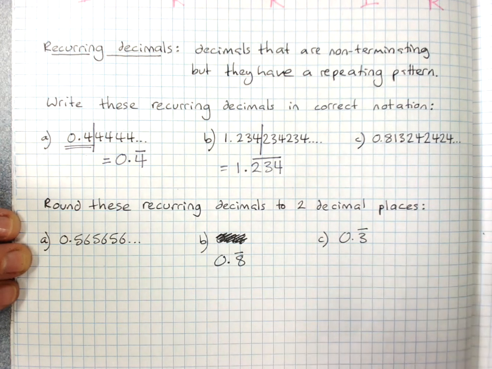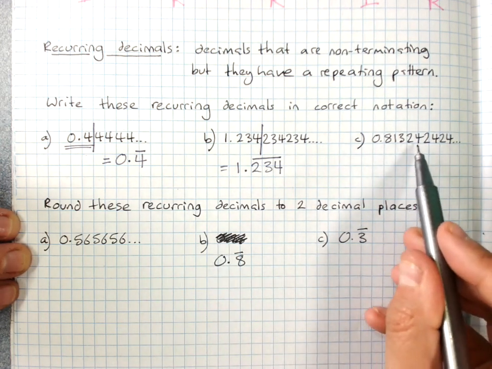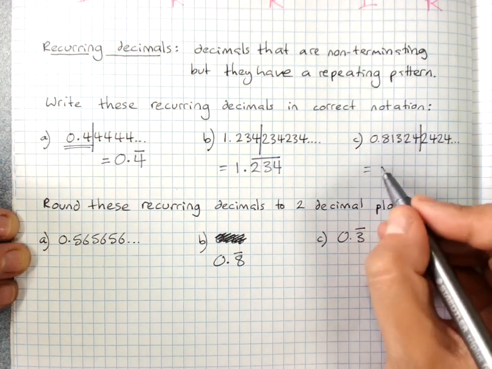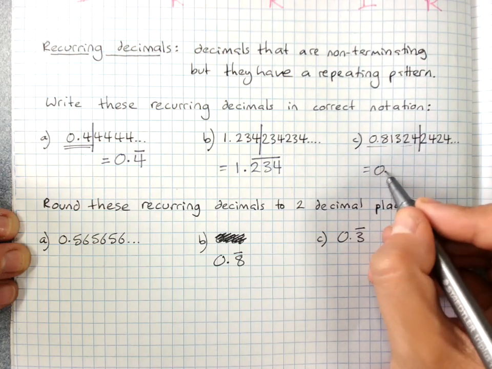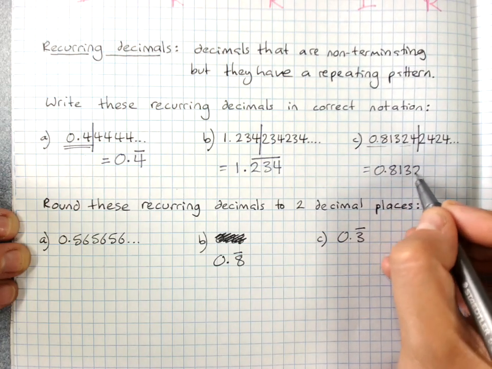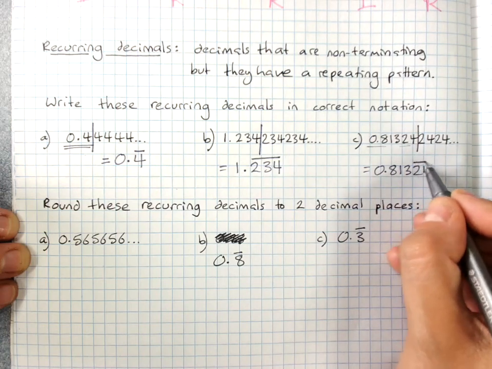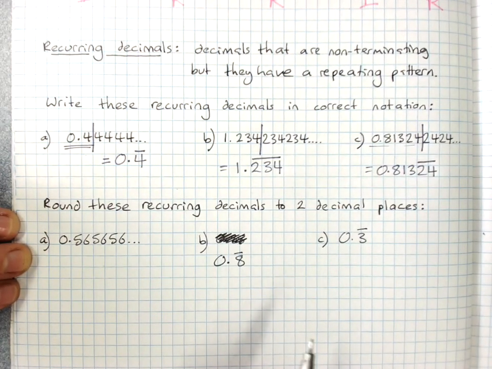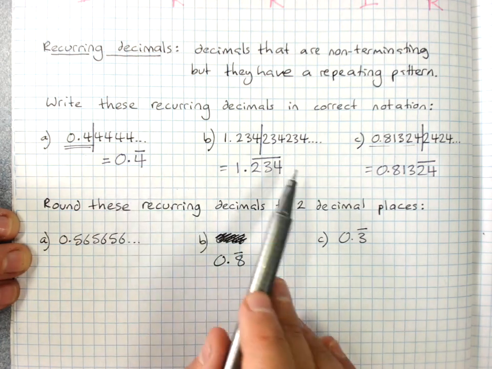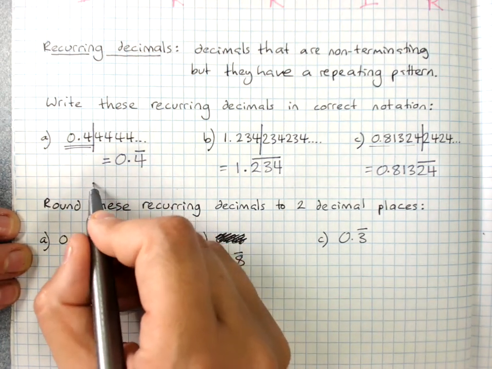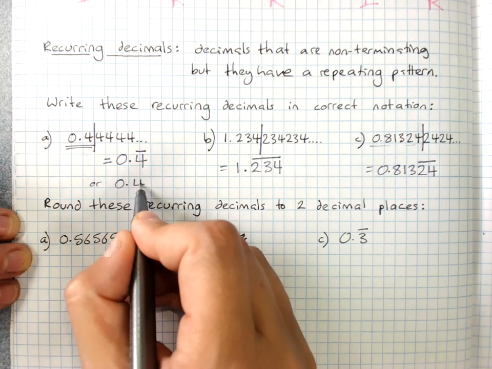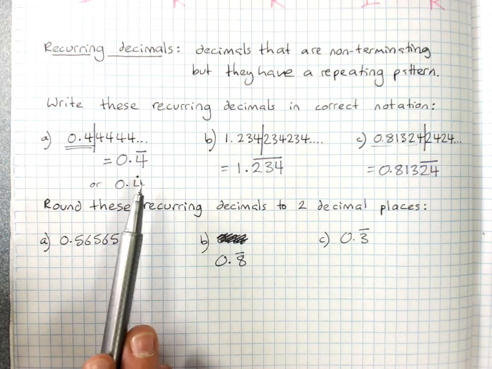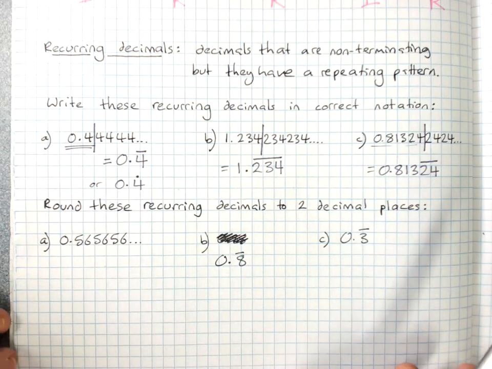0.8132422424. The repeating part is 24. You cut it off after one copy of the repeating part, write the whole decimal up till there, and put a bar over the repeating part. That is decimal notation for recurring notation. We can use dots instead, but it's a little bit harder. We could have done 0.4 with a dot over the repeating pattern. So if you ever see a dot, you know that means all this repeats.